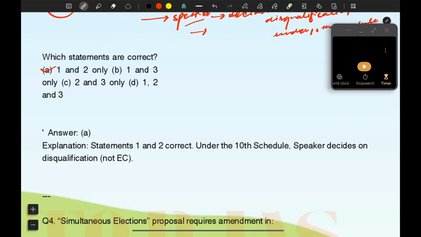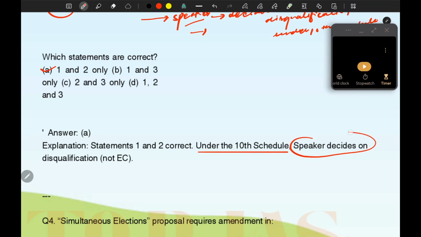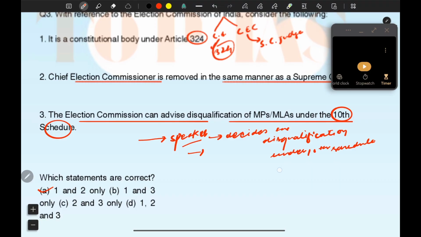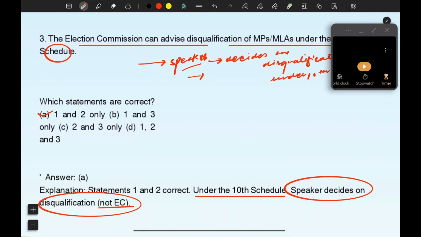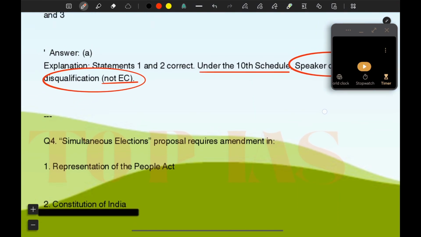Okay, here we have given the explanation for you guys. Under the 10th Schedule, the Speaker decides on disqualification. The Speaker decides, not the Election Commission. Okay, statements 1 and 2 are correct. The Election Commission is a constitutional body under Article 324, and the Chief Election Commissioner is removed from his position in the same manner as a Supreme Court judge. Okay, so next question.